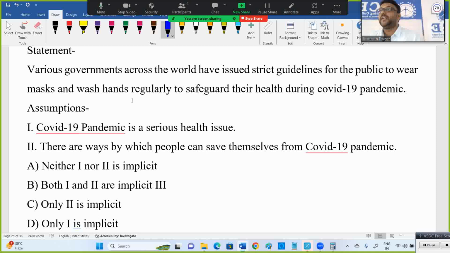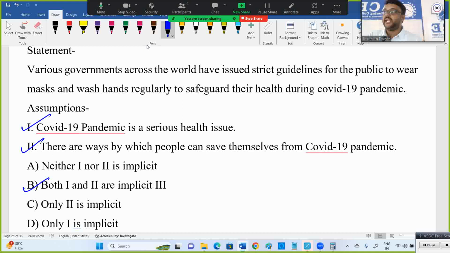If there is no way to save, why would they give the statement, wear mask and wash hands regularly? There are ways to save. Yes, the second one is true. And why is the government giving strict guidelines? Because it's a serious health issue. That's why they're giving some strict guidelines, you need to wear a mask and all. Both are true, only implicit. As it is a serious health issue, that's why that person is giving the statement.